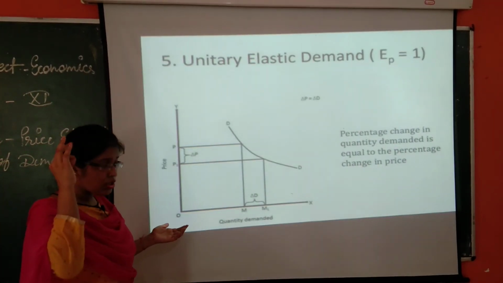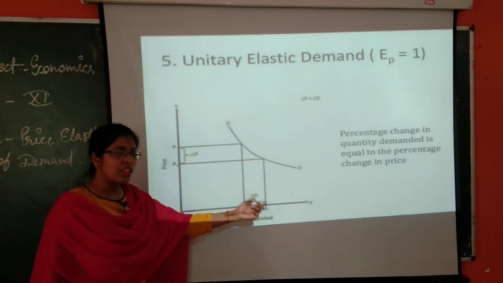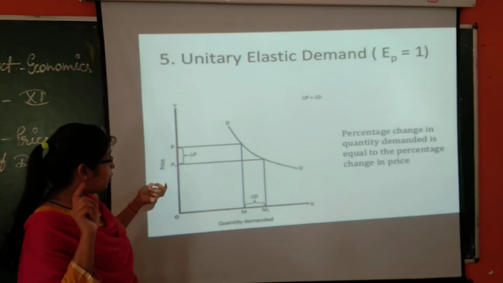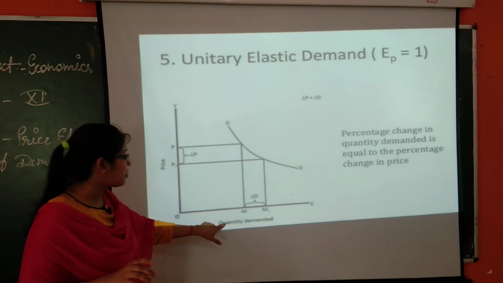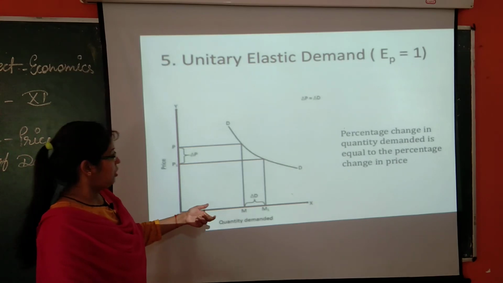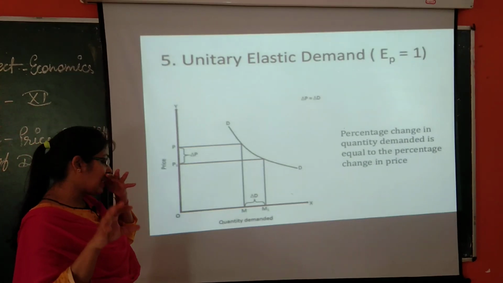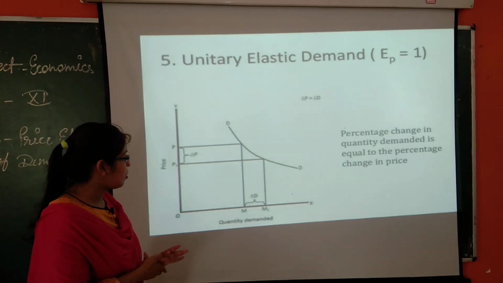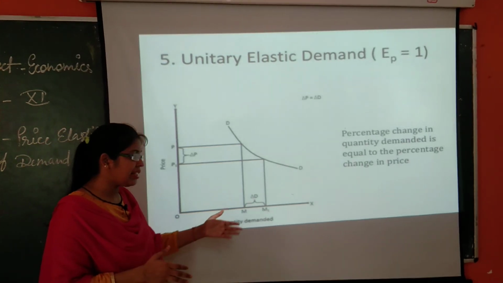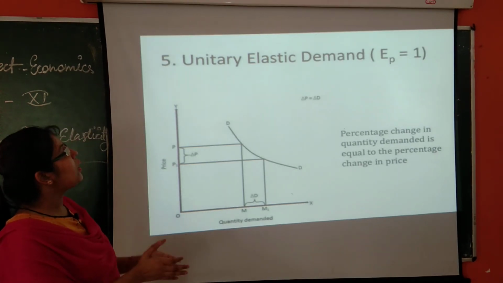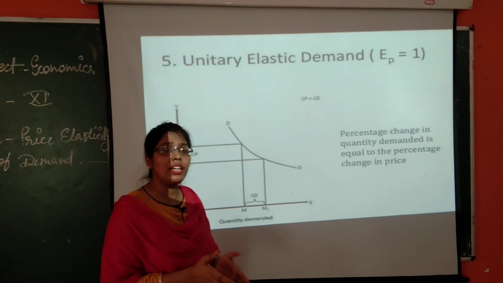Now till now it should be clear to you all that on the x axis we represent quantity demanded, on the y axis we represent price. So don't make any mistake. Sometimes students write quantity demanded here, price here, and the whole graph is wrong. This states that your concept is not clear, so don't make such mistakes while writing in exams, or if someone asks you what you represent on the x-axis and what on the y-axis, it should be clear to you all. So this was all about elasticity and the different types of elasticity of demand.